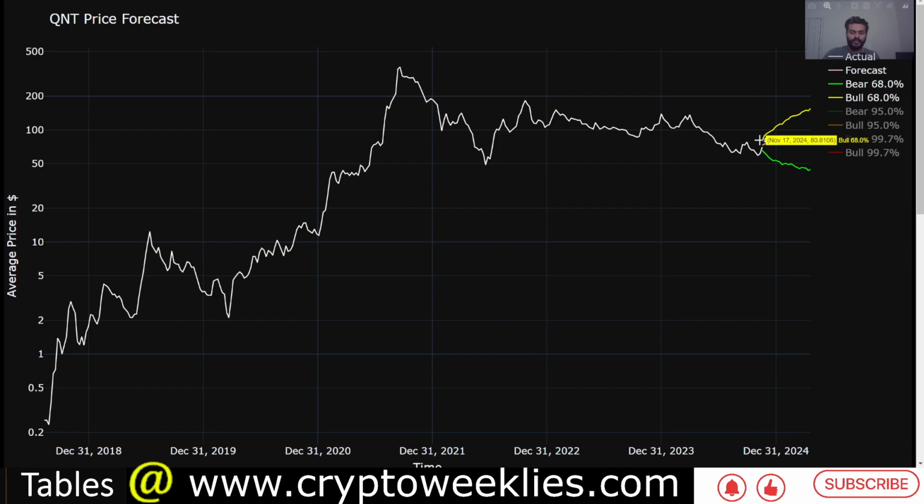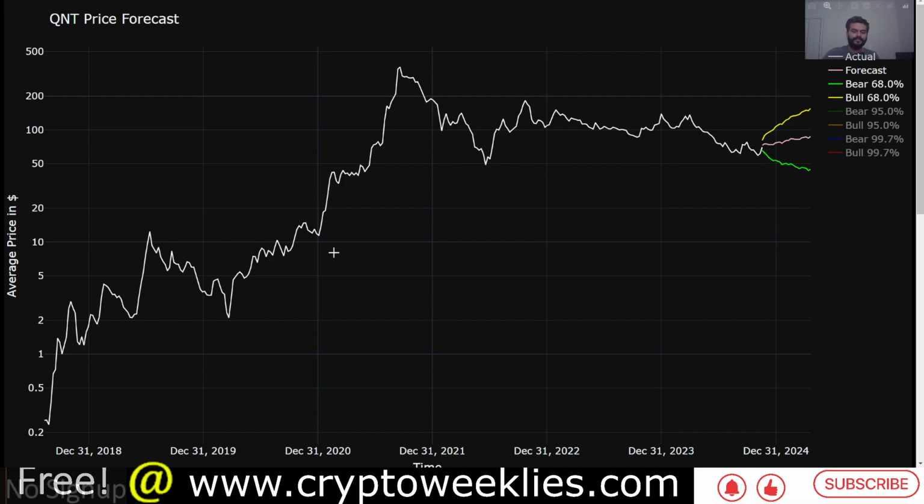The bull case at 1 standard deviation, about 68 percentile confidence, is between $80 and about $150 between now and April of 2025. Similarly, if there is a crash, the floor is between $43 and about $62.